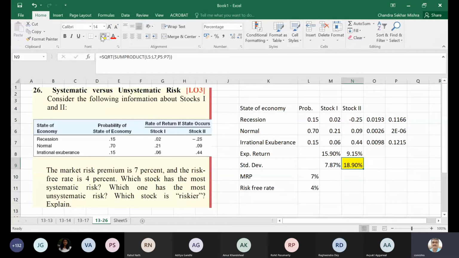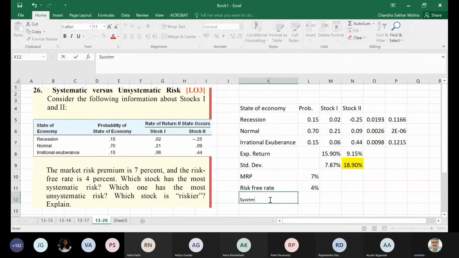Okay, so now we go to systematic risk. Systematic risk we will do in terms of beta. So what is the beta then? You have been given the market risk premium, the risk-free rate, and the return.